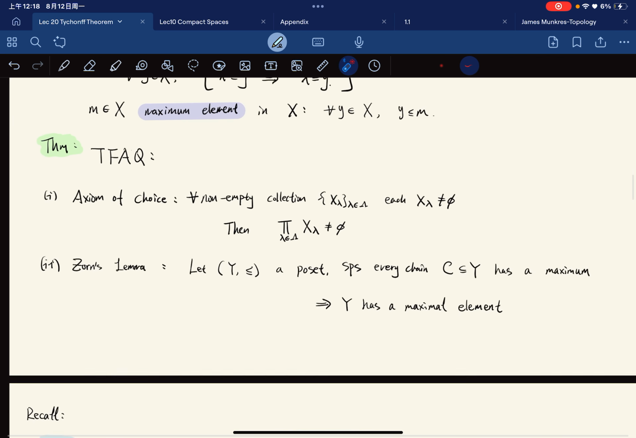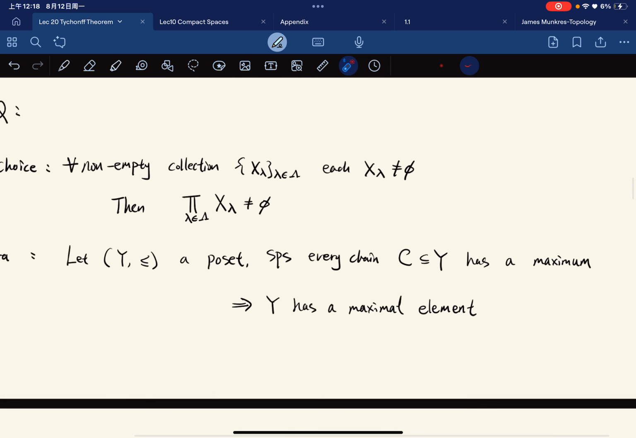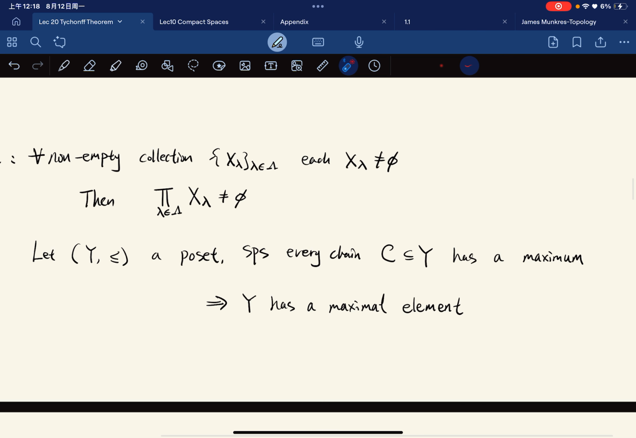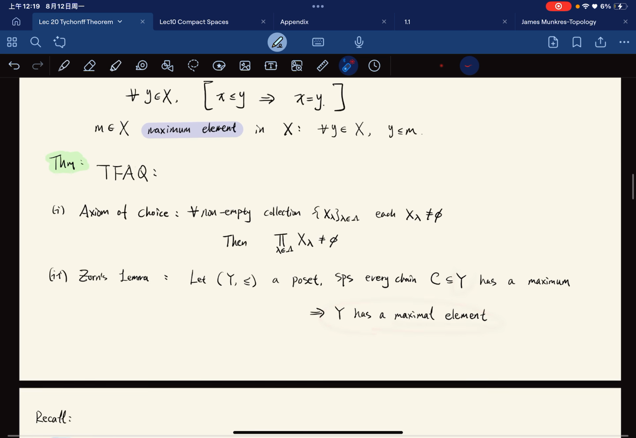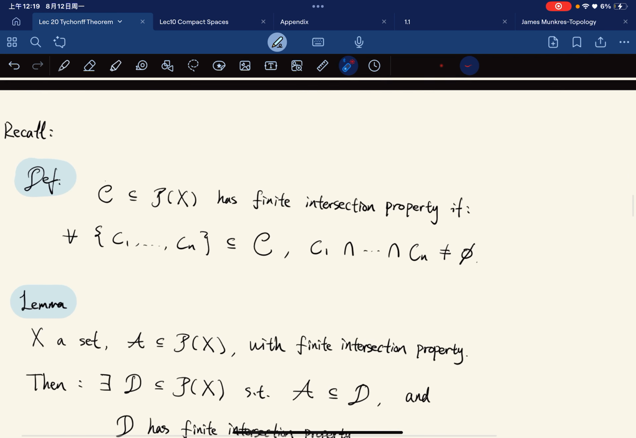And here's a theorem. The proof will be skipped. It is in my linear algebra lecture series, and it states that the following are equivalent. If we assume the axiom of choice, then we have Zorn's lemma. Zorn's lemma basically says that given a poset such that every chain has an upper bound, then the poset has a maximal element. Okay, so this is Zorn's lemma. And we're going to use Zorn's lemma to prove the Tychonoff theorem.